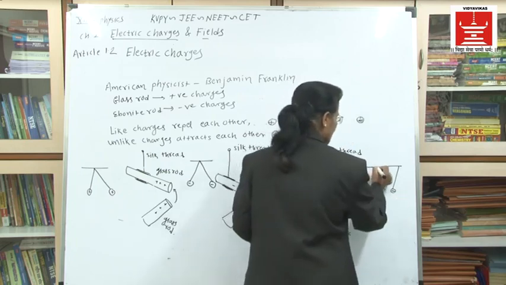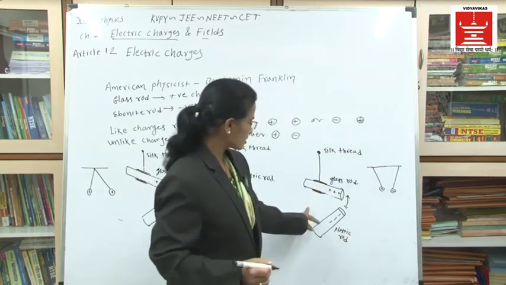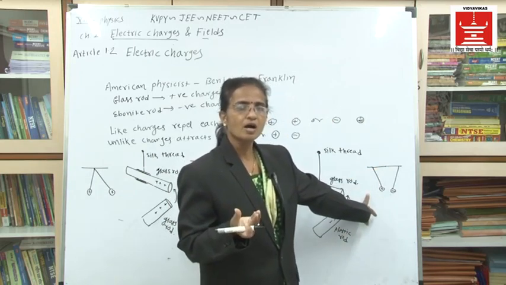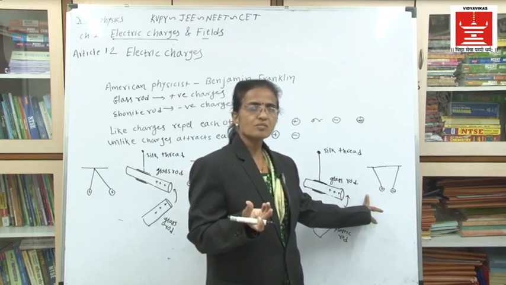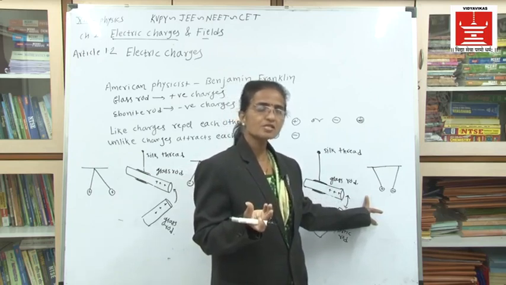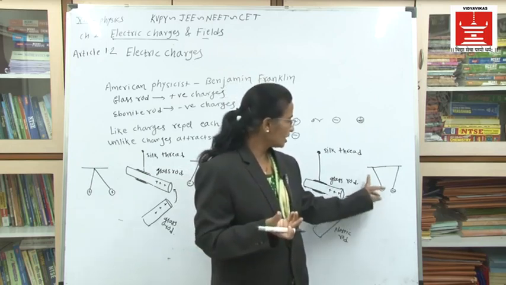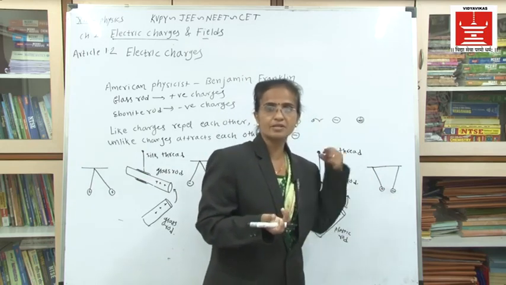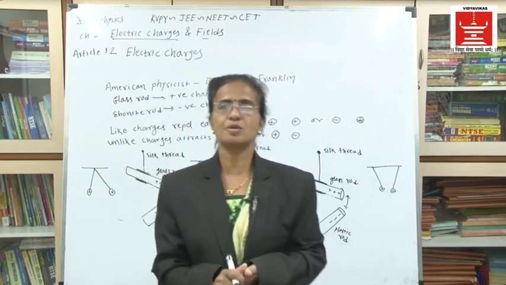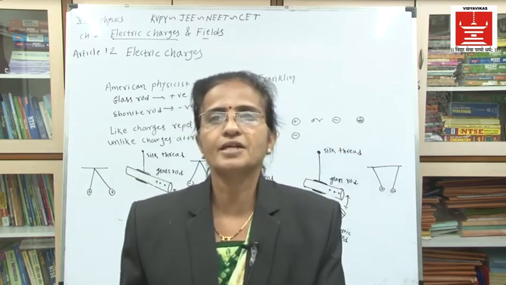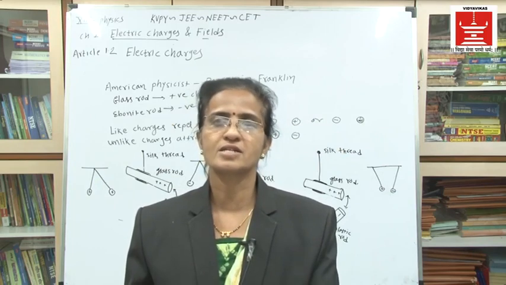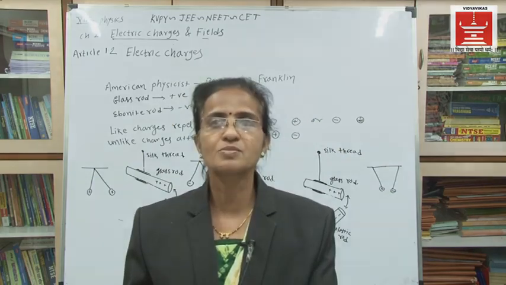So here, instead of rods, if pith balls are taken, a pith ball means a glass sphere. If they are taken like this, they will try to come together. They will attract each other. And this small experiment shows that like charges repel each other and unlike charges attract each other. This is the small experiment.